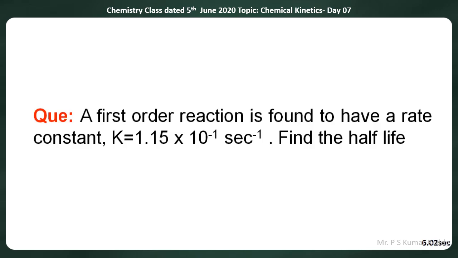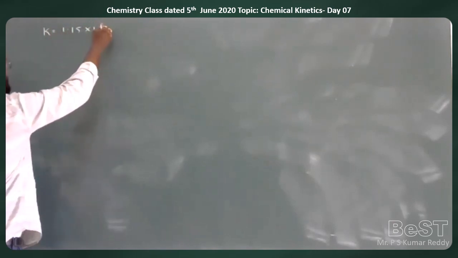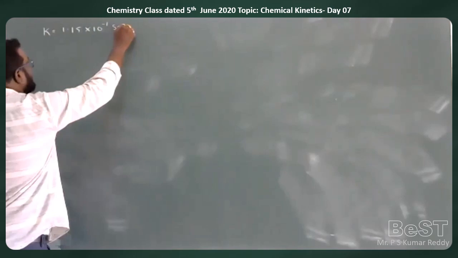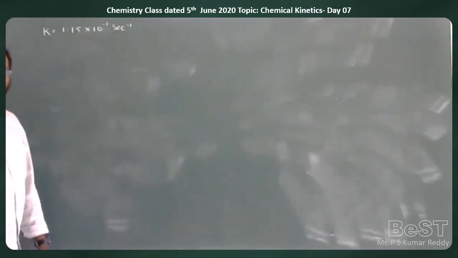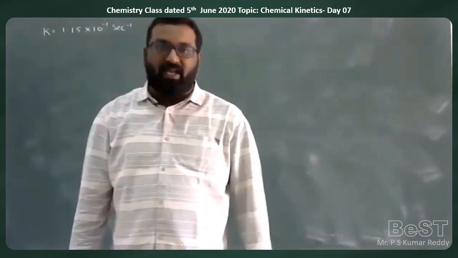So a first order reaction is found to have its rate constant as 1.15 into 10 to the power of minus 1 seconds inverse, and they are asking us to calculate the half-life of the reaction.